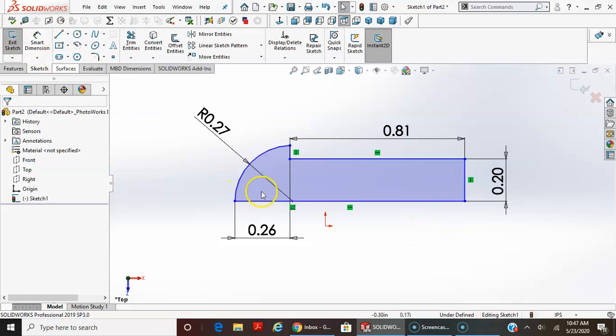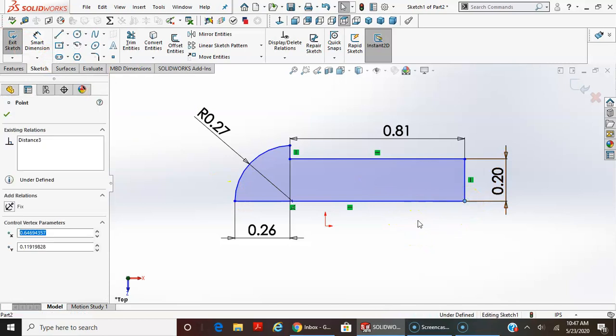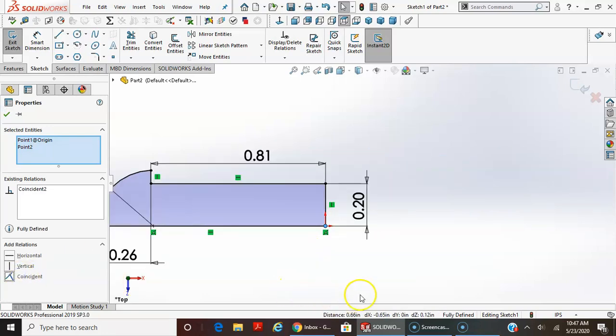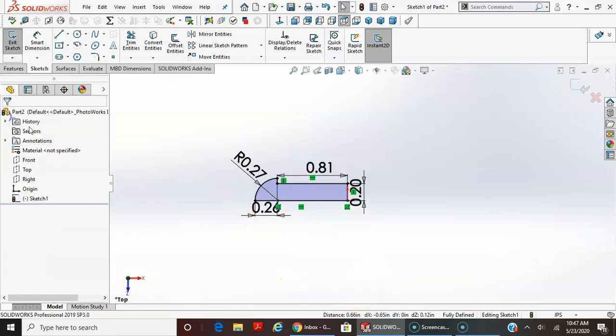So this looks pretty good. The only thing I'm going to do now is I'm going to make this endpoint. It really doesn't matter where it is. It could be any point. I'm going to make these coincident, and it looks good. Done.